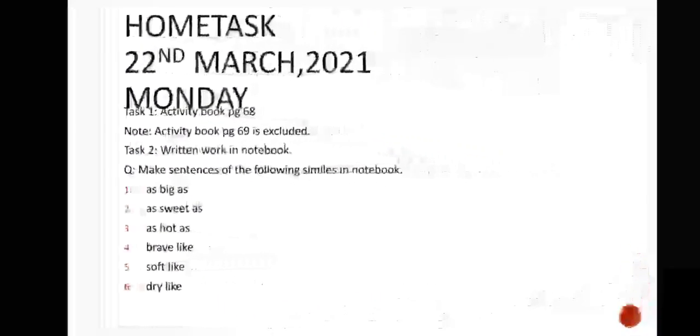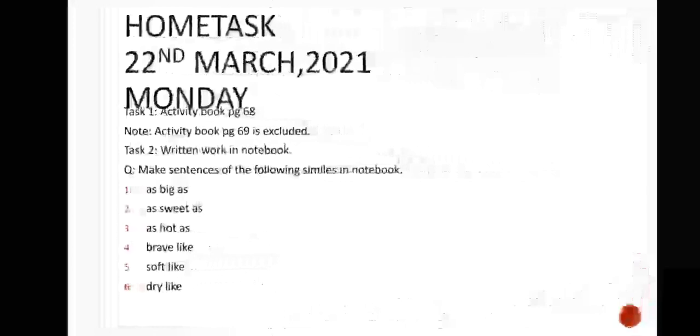So now let's discuss your home task. Task 1 is that you will do activity book page 68, and remember that page 69 is excluded. Task 2 is that you will do written work in the notebook. Write down the question, make sentences of the following similes in the notebook, and the similes are number 1, as big as, number 2, as sweet as, number 3, as hot as, number 4, brave like, number 5, soft like, and number 6, dry like.